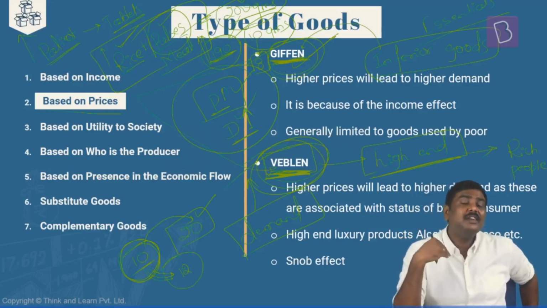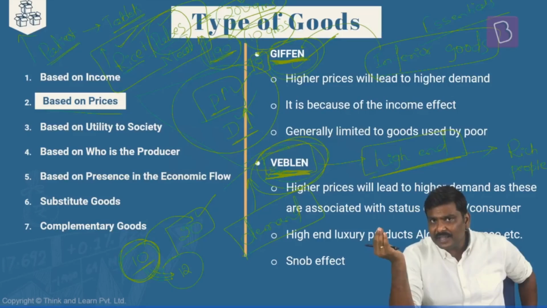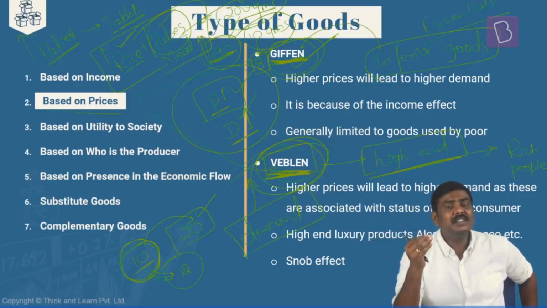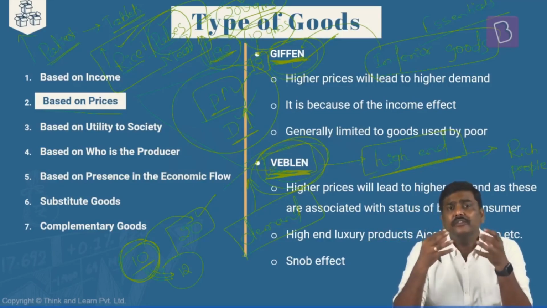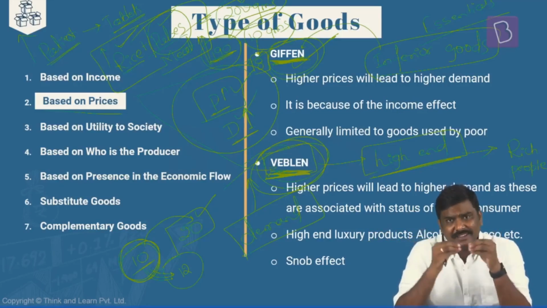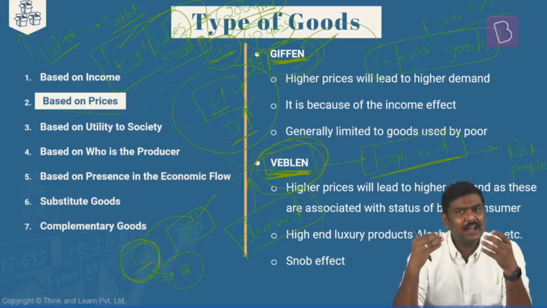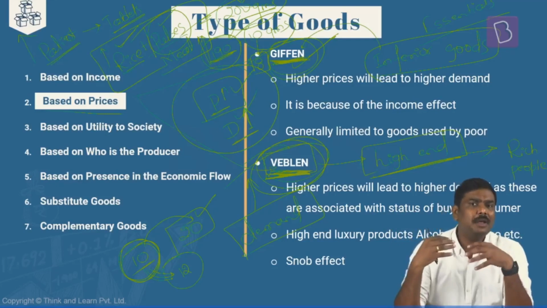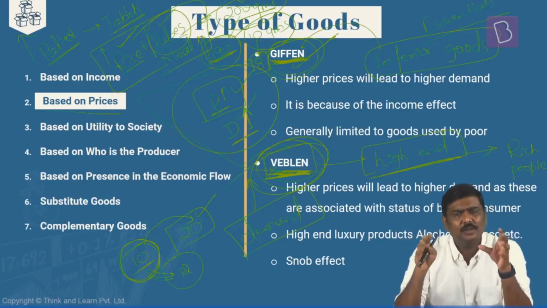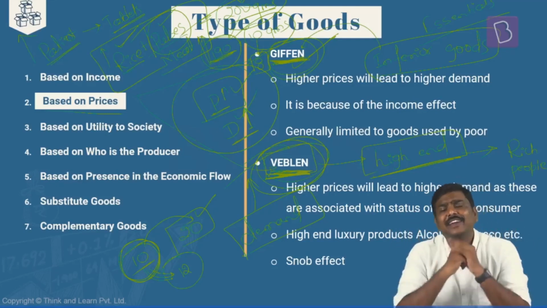Now, why is that? With the rise in the price, the demand is also increasing, right? Generally, it has been seen that in case of any economy, there is a certain section of the society wherein the amount of money that they have, amount of assets that they have is very, very high, right? In case of India also, you can see there are certain people who will own huge amount of assets, who are very, very rich in the Indian economy.